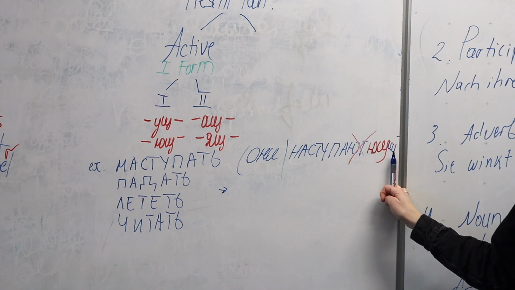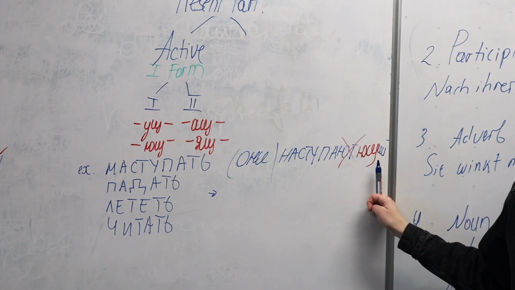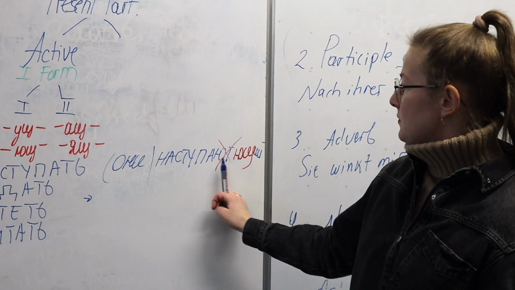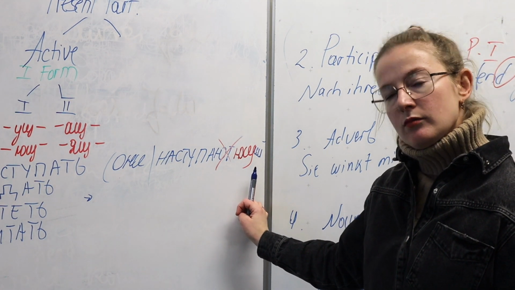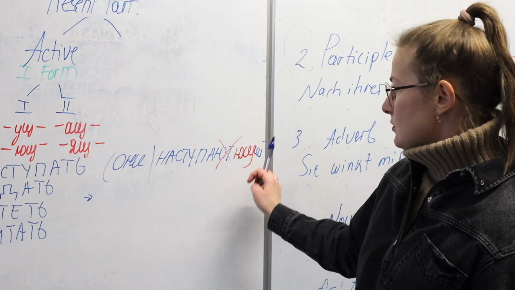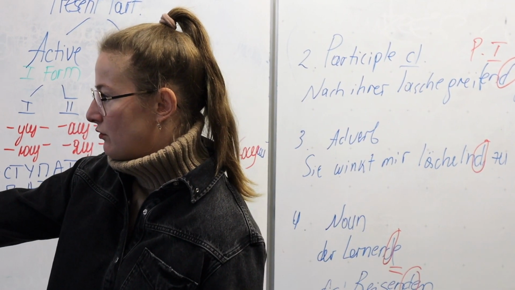If I put ий at the end, it's got to be a male person or something which is masculine in terms of its grammatical gender, like наступающий Новый год, because год is masculine. So, наступающий.